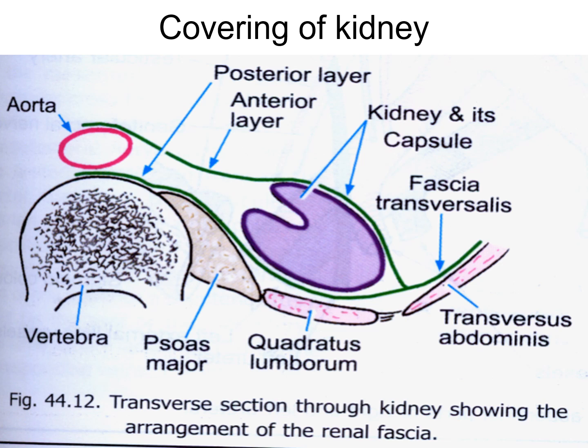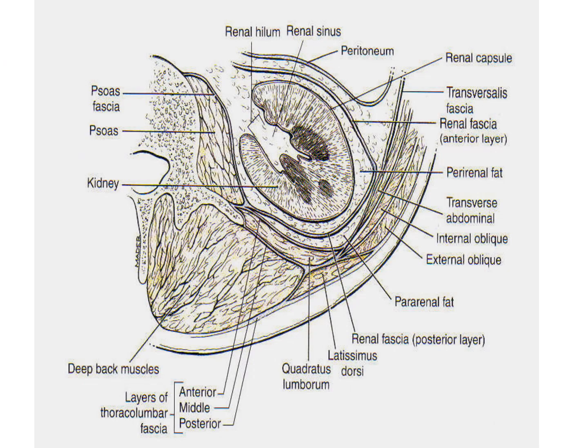The part between the renal fascia and the fibrous capsule is the location of the perinephric fat. So perinephric fat occupies the interval between the fibrous capsule and renal fascia. This space is given the name space of Gerota. Now you see this diagram, the space of Gerota is the location of the perinephric fat. It is evident along the border of the kidney and contains the renal vein.